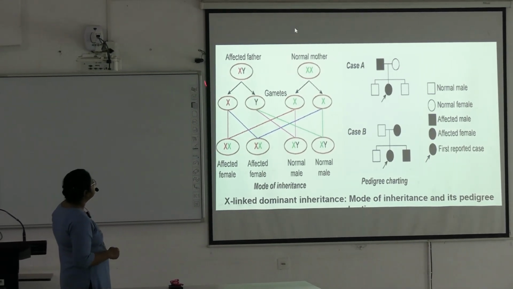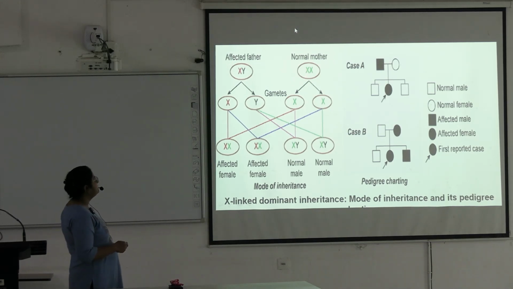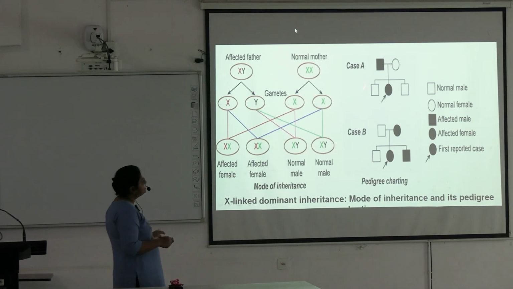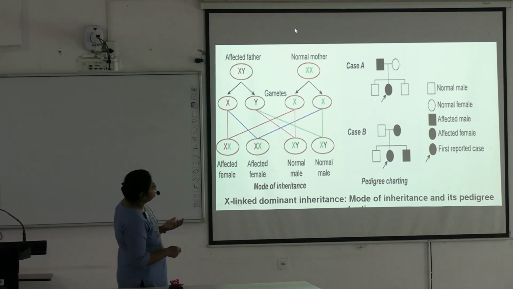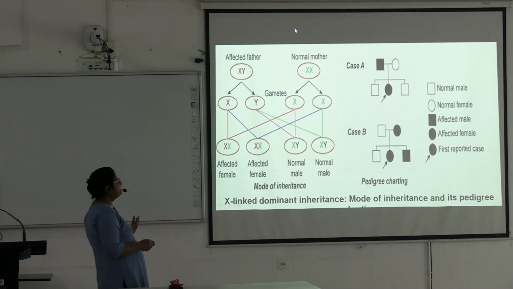So here you can see this is affected father, X is affected, Y is not affected, mother is normal. So these are the produced gametes XY, here XX. After cross matching, these are the offsprings. So these two are affected daughters. These two are normal males who are getting the Y chromosome. Okay. So here case A, if the male is affected, father is affected, so daughter will be affected, all the daughters will be affected and sons are normal, female is normal.